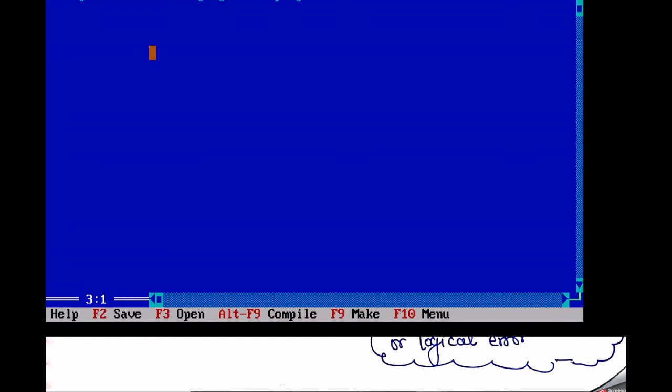Then next, according to the syntax, I must declare the preprocessor directive like include stdio.h, that means standard input output. Okay, so void main function, enter curly braces. This is the most important writing style. Whenever you open any braces, that means whenever you open any delimiters, you just type the close bracket also.